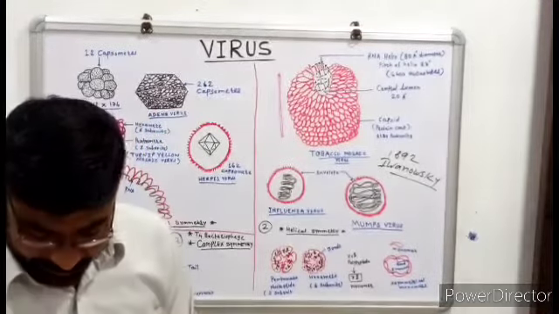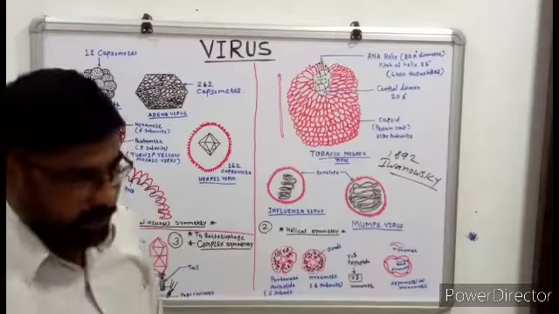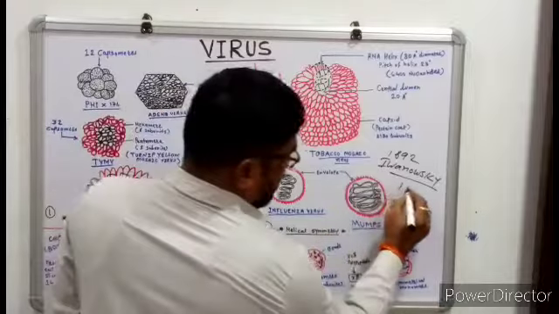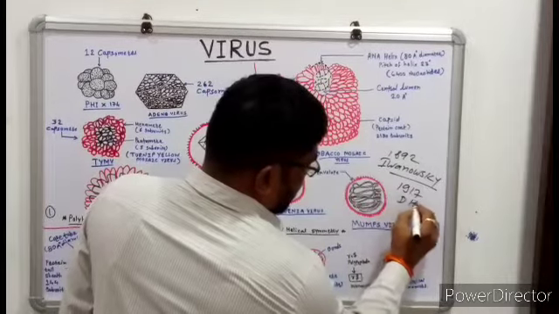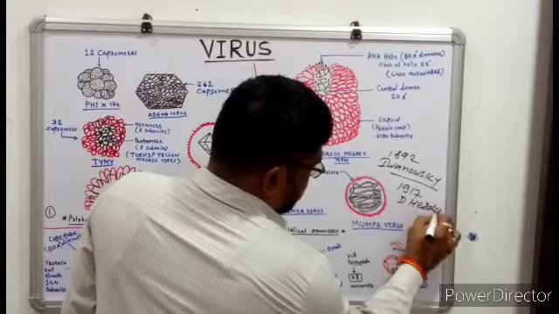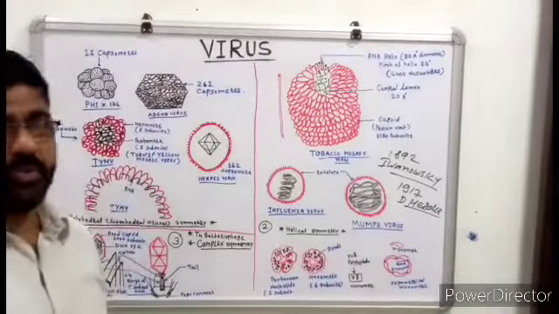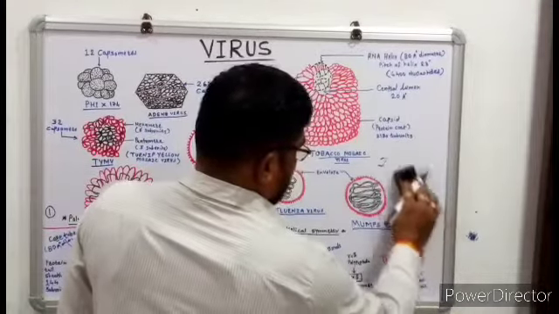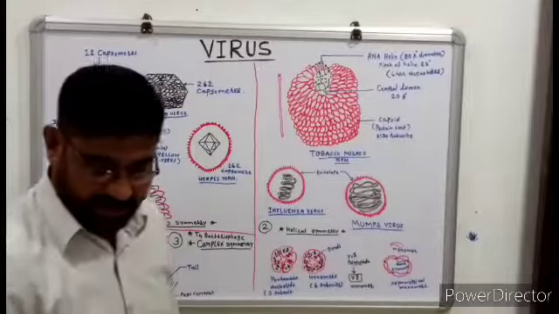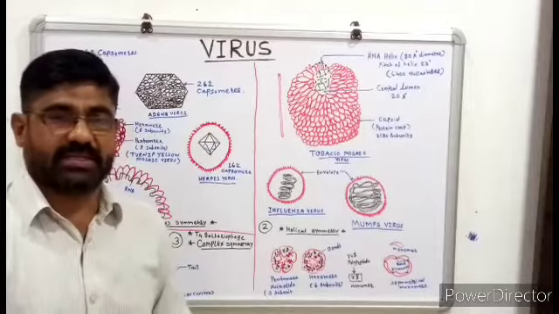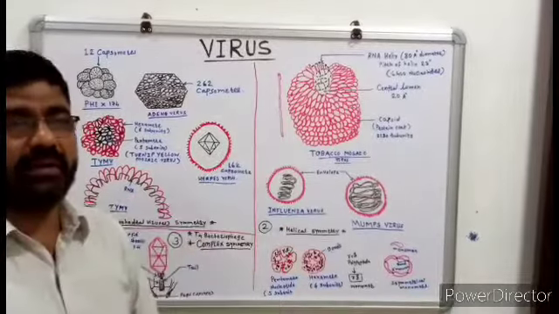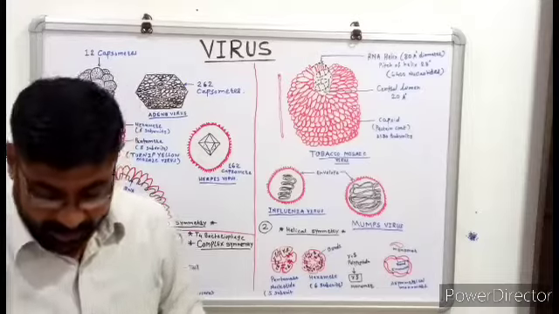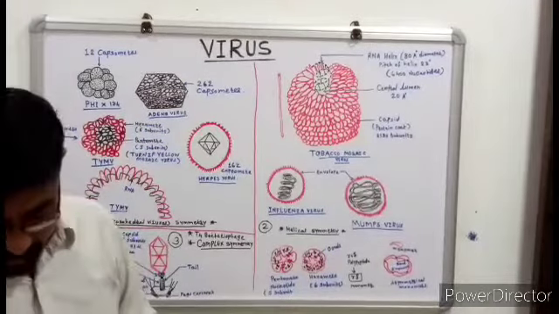After that, further studies followed. The scientist D'Herelle, in 1917, first observed the bacteriophages. What do we mean by a bacteriophage? It is a virus that infects bacteria and multiplies inside the bacterial cell. Further studies were made by various scientists.